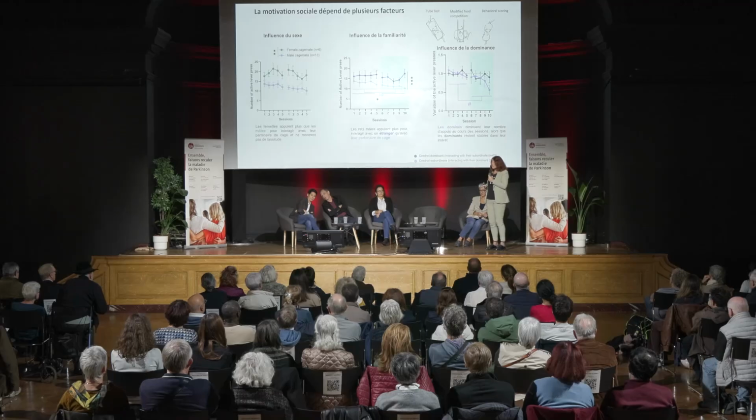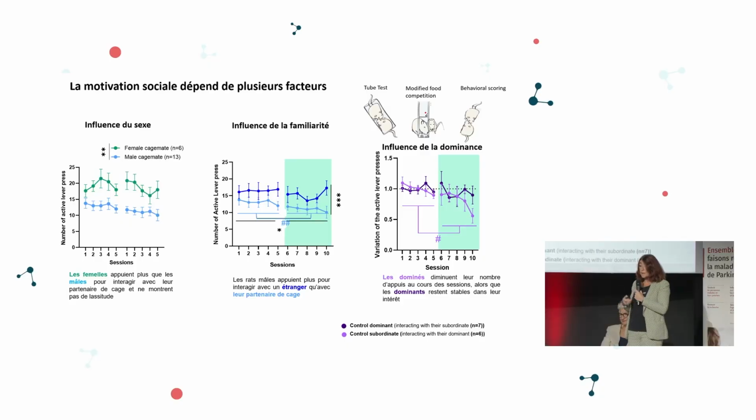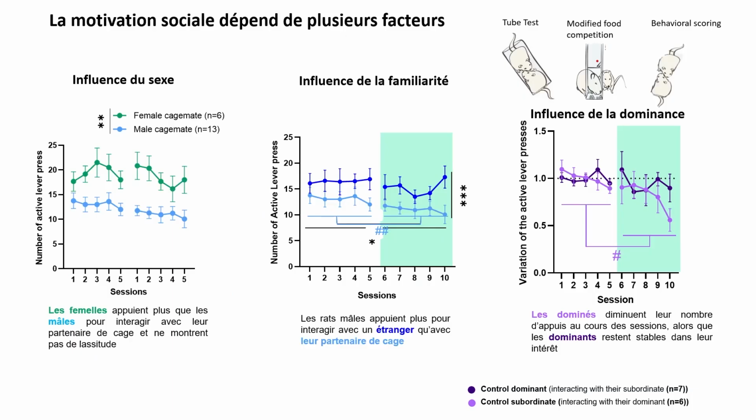What is the influence of dominance? Because again, we're looking at rats who have to accomplish a task to have access to the other rat in the cage. And we see the difference here depending on the dominance relationship. Dark purple curves show that the dominant animals will continue working with the same ardor to have access to the other rat in the cage, who is the dominated rat.